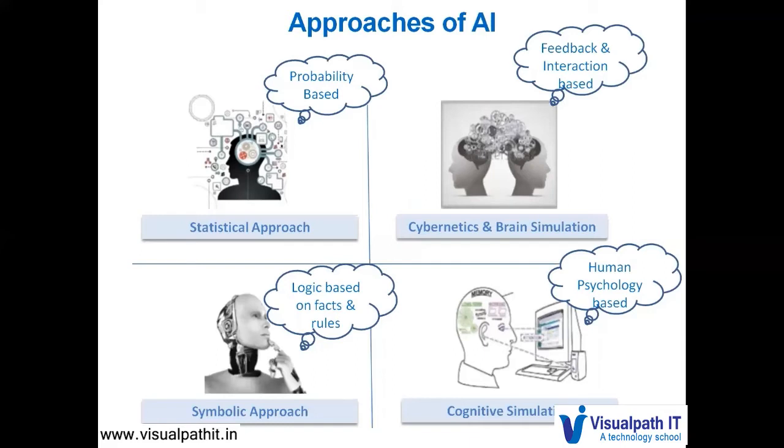It keeps on accumulating this kind of information somewhere in its database, and it gives suggestions to the customers based on his interest. So this is something which is again an extension of brain simulation, but it could also use a symbolic and a statistical approach here and there.